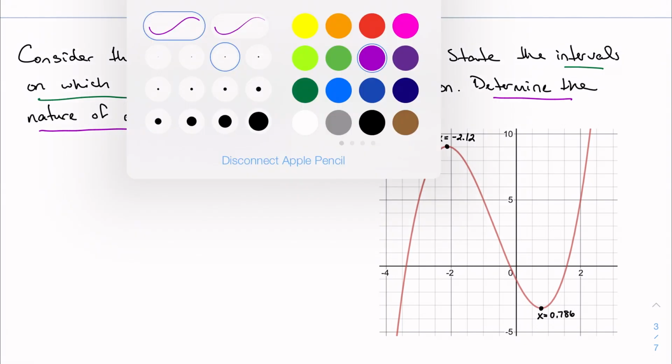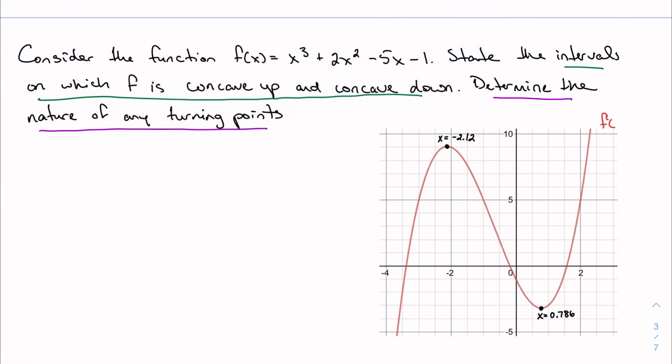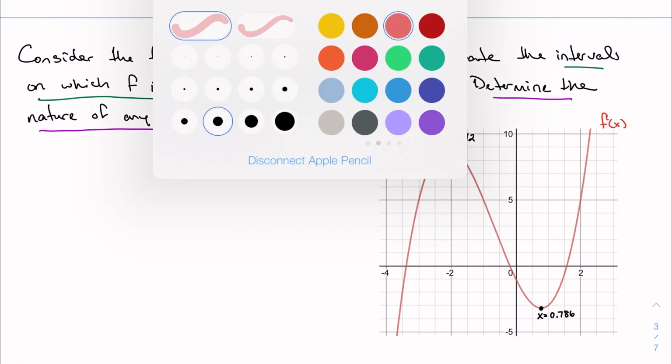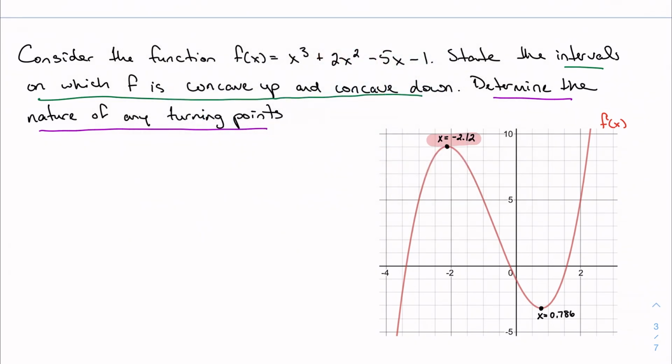So here's my graph of f. Noticed I've already marked in the x values of any maxes and mins, any turning points, my horizontal tangents. So that's saved you some time.